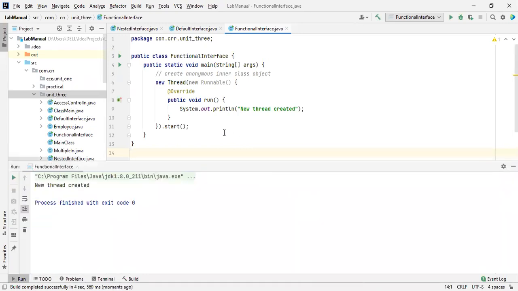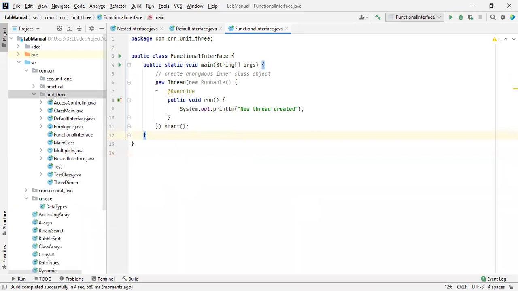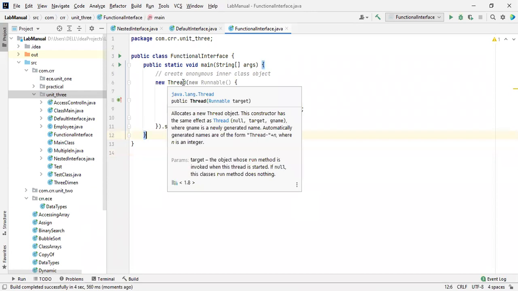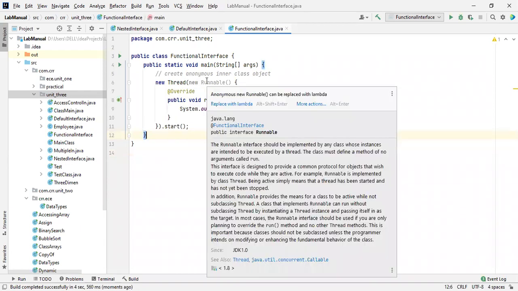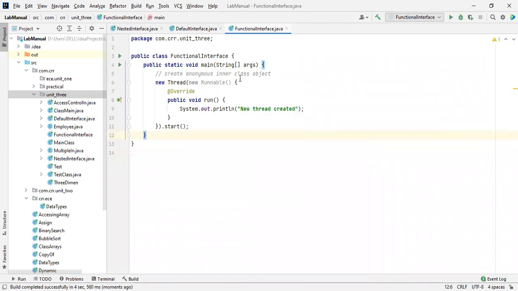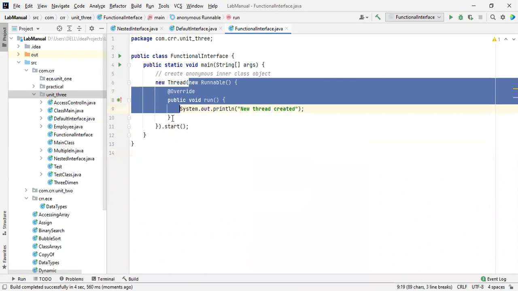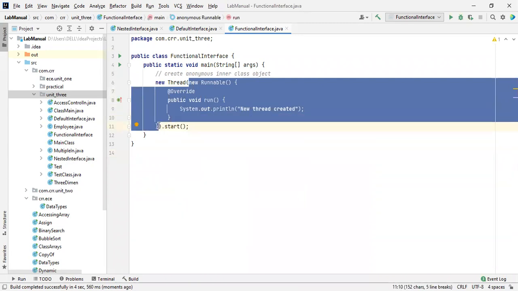So now we create a thread. Check this one, how we created this. This is an object, and it is consisting of an object. But what we did here, there are braces and all this as a parameter. Please concentrate on this topic. From here to here, the implementation is done in the parameter itself, in the parameter space itself. Again, I'm telling you.